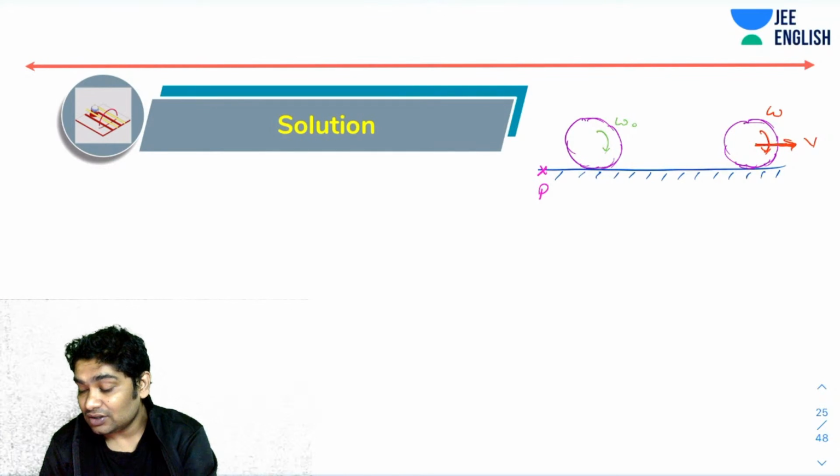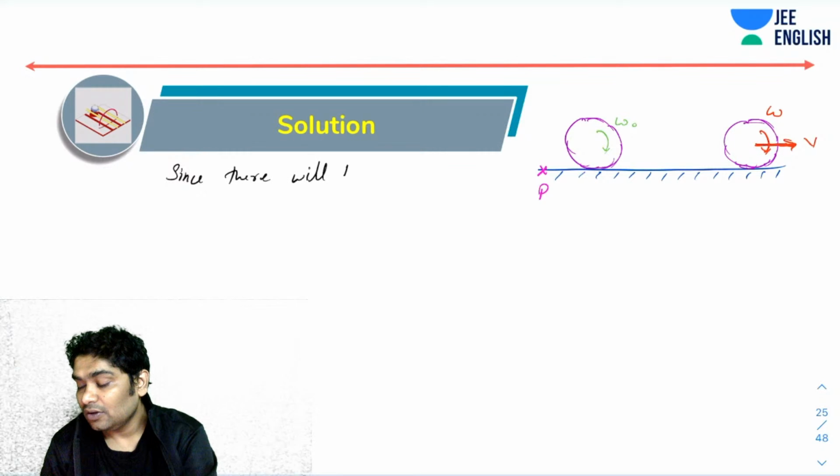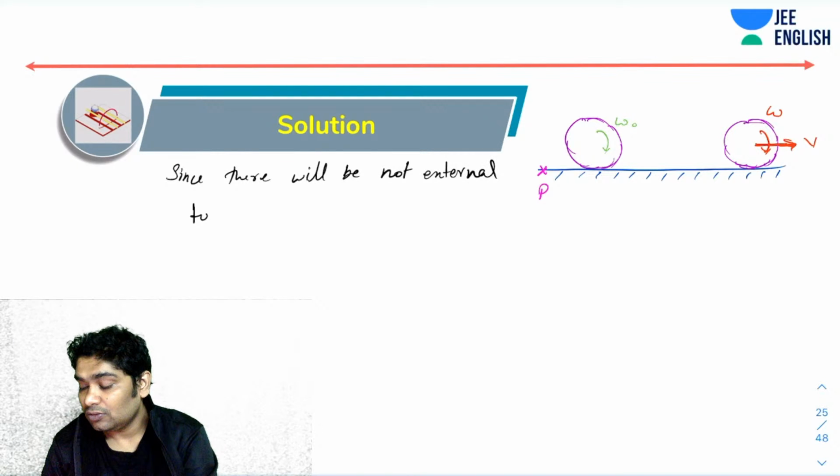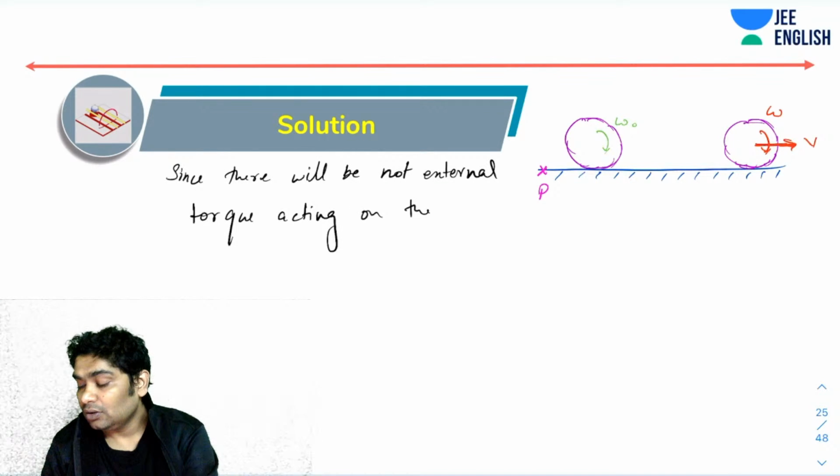So since there will be no external torque acting on the body about P. Why is that?